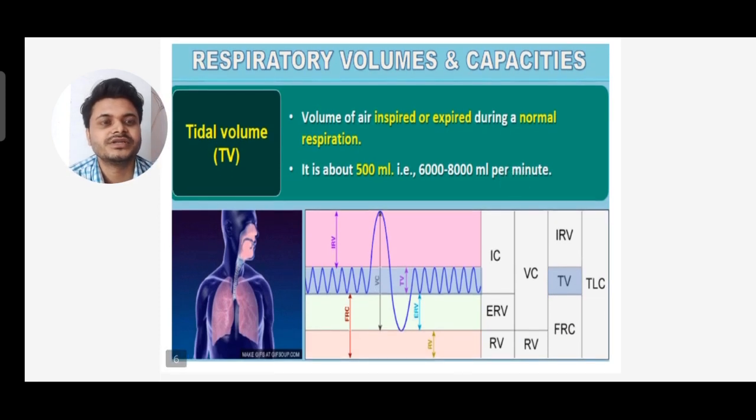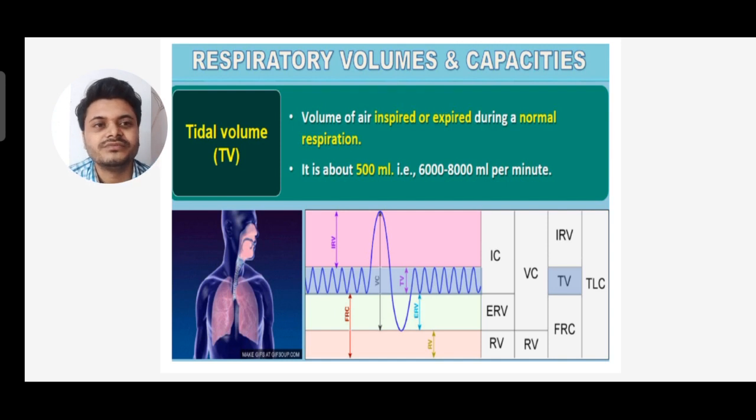In the respiratory volumes and capacities, first we'll see the tidal volume. Tidal volume, short form TV. What is tidal volume? It is the volume of air inspired or expired during normal respiration. Whenever we do normal respiration, the air inspired or expired is about 500 ml, that is 6000 to 800 ml per minute. So it is about 500 ml.